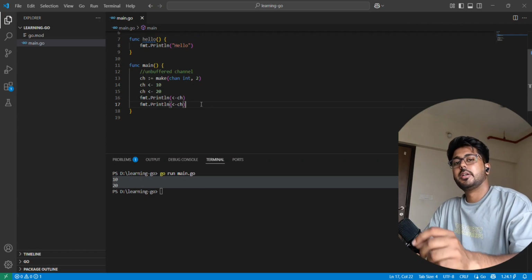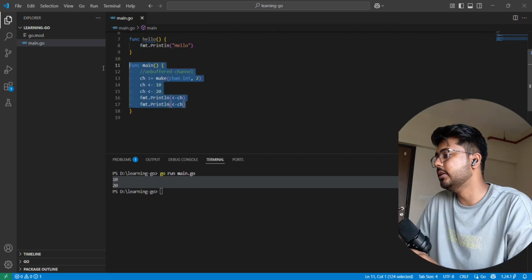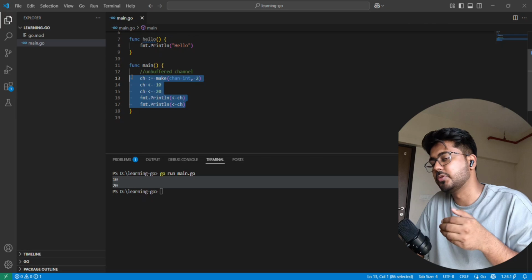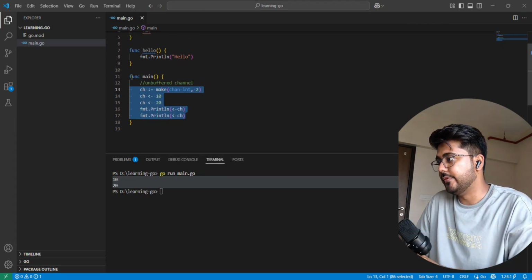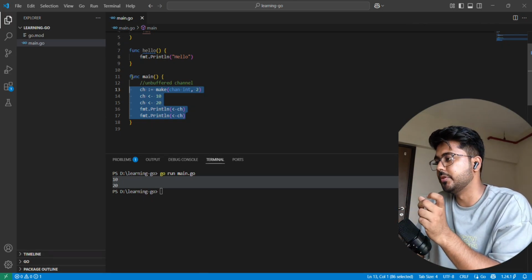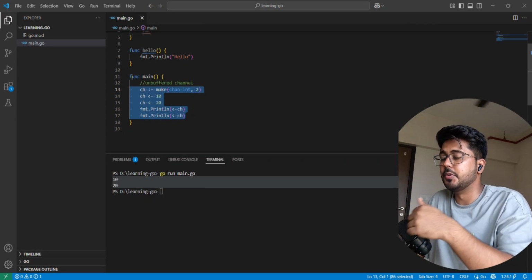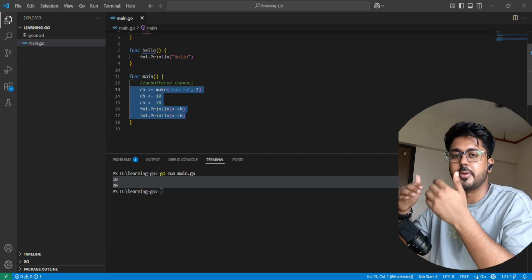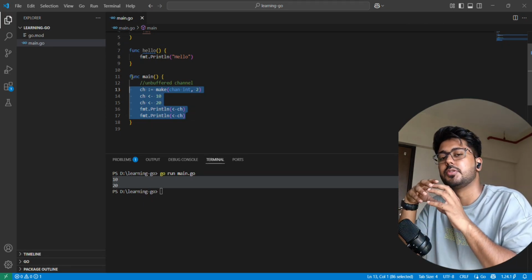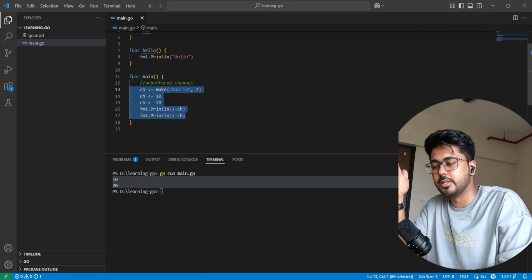Okay, the next topic we are going to move to is the wait group. In the initial video I already told you why we need a wait group, but let me explain again. When we were calling the hello function as a goroutine and then printing a statement, the goroutine was executed in parallel, but the main function's execution ended. So we were never getting the value of a function that was running in the background.